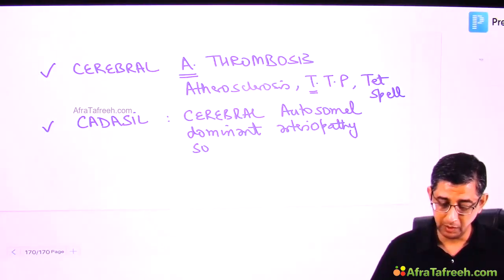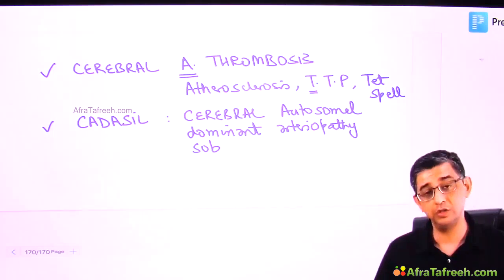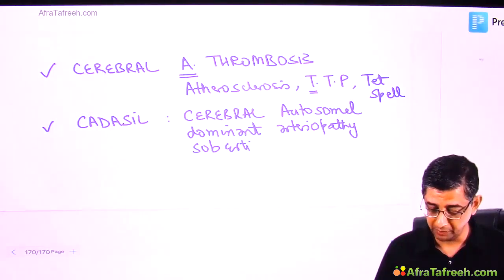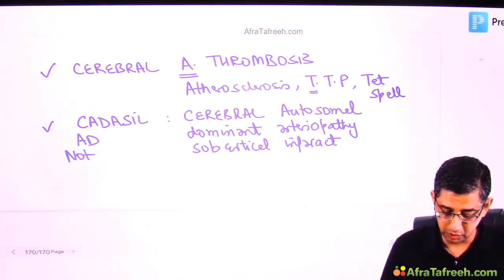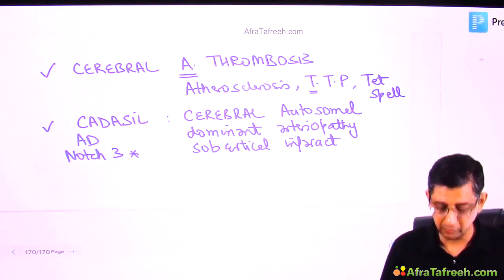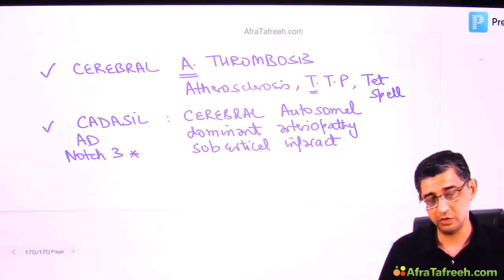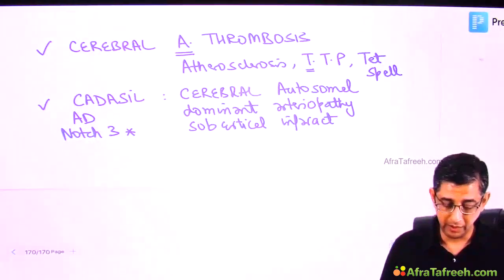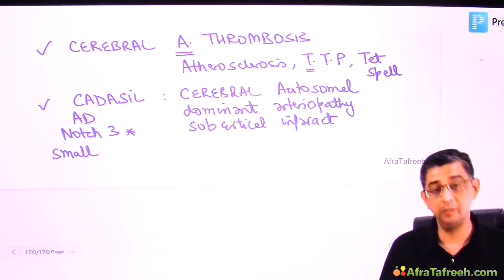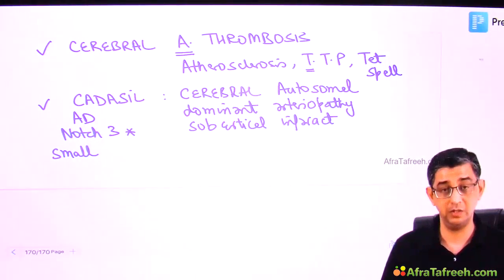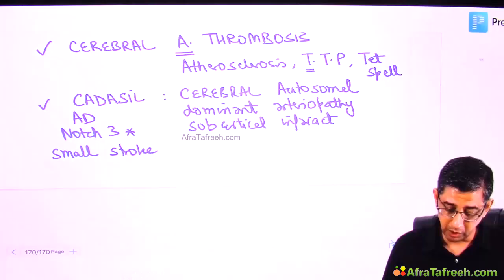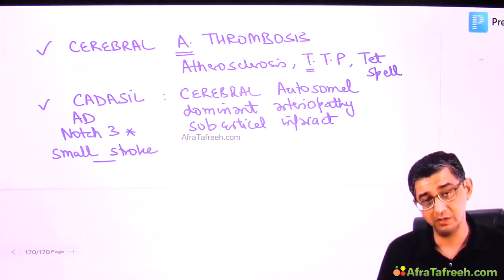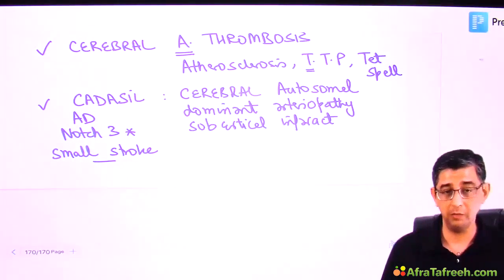In fact, this term CADASIL is taught even in pathology, so I am sure that you are familiar with this while I have written it. CADASIL is autosomal dominant, and the gene involved is called the Notch3 gene. In fact, that's one of the favorites with our examiners because genetics is the in thing nowadays. And the highlight of this disease is that it is not the main middle cerebral artery, but the smaller branches, even smaller than the lenticulostriate artery, that would be involved in this case. So multiple small arteries can be involved. So it's actually a small vessel stroke, or multiple small vessels can be involved.